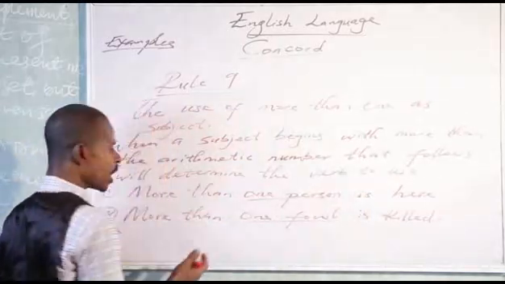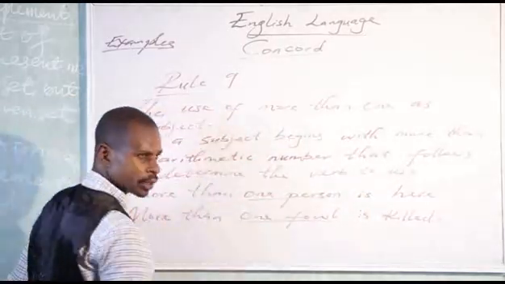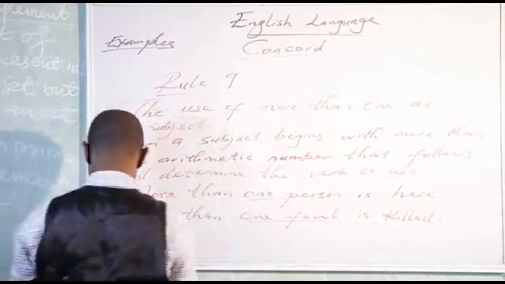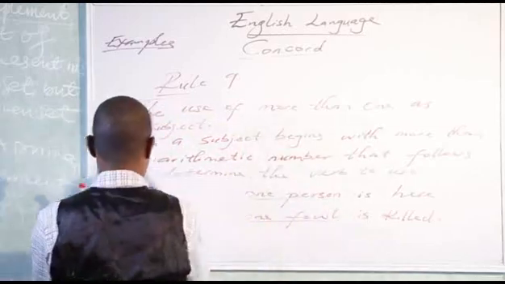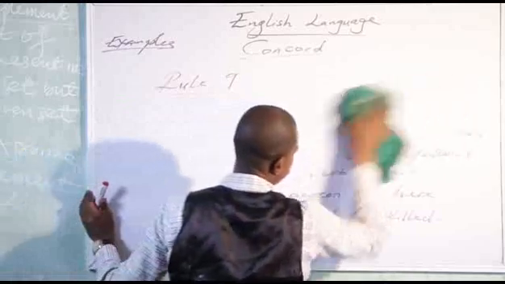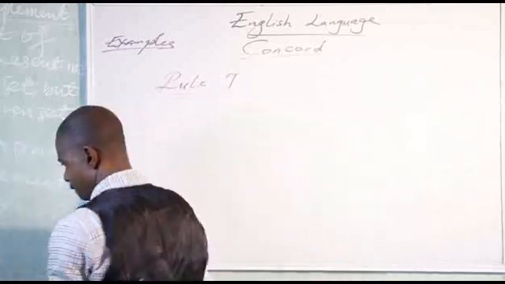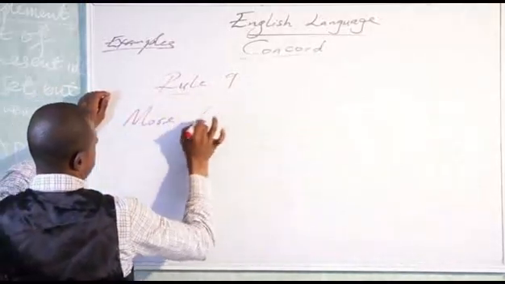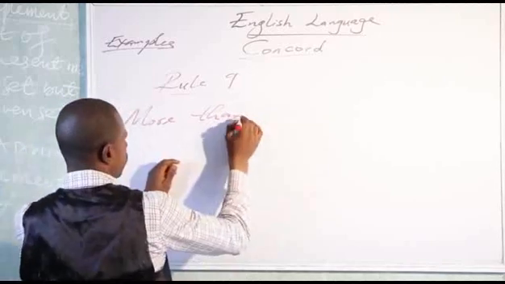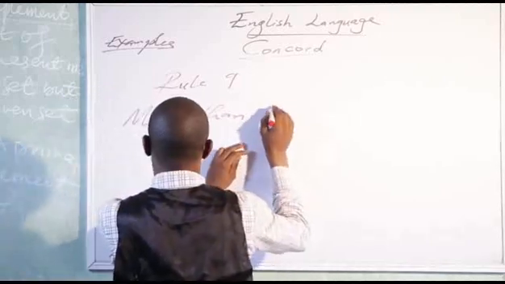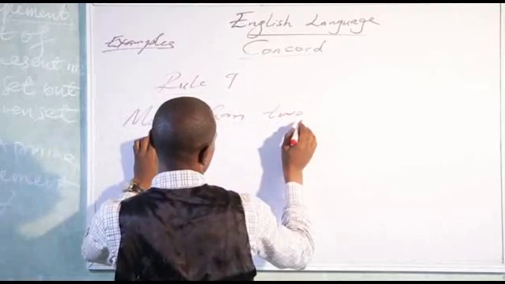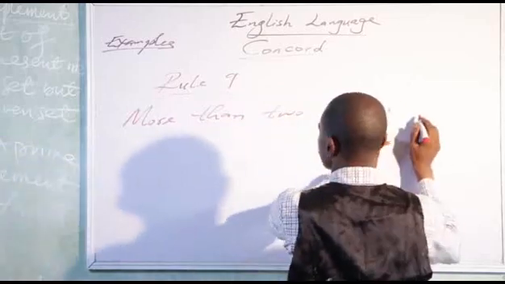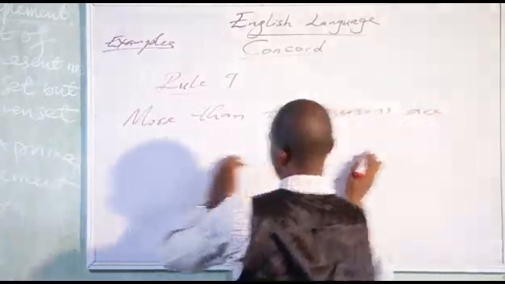Okay. Now let us use more than with three or many nouns. Okay. More than two persons here.